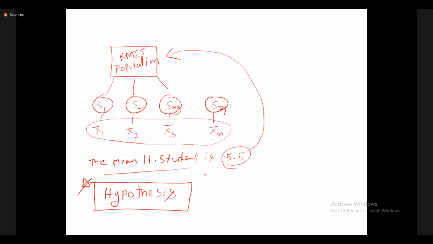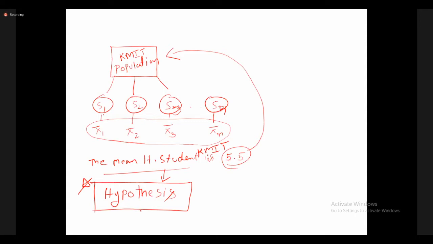Here in this example, my statement is that the mean height of the student in KMIT is 5.5 inches. I gave some statement, but we have to accept or reject this statement. This statement is called a hypothesis. Hypothesis means a definite statement about a population.